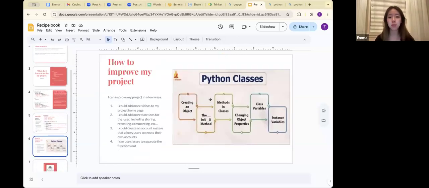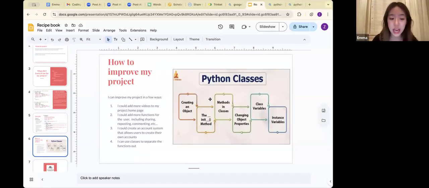So how should I improve my project in the future? I can improve my project in a few ways. Firstly, I could add more videos to my homepage and platform so that there's more variety for my users to view. Secondly, I could add a bunch more functions for the user, including sharing to their friends, reposting, commenting to connect with each other, and etc.